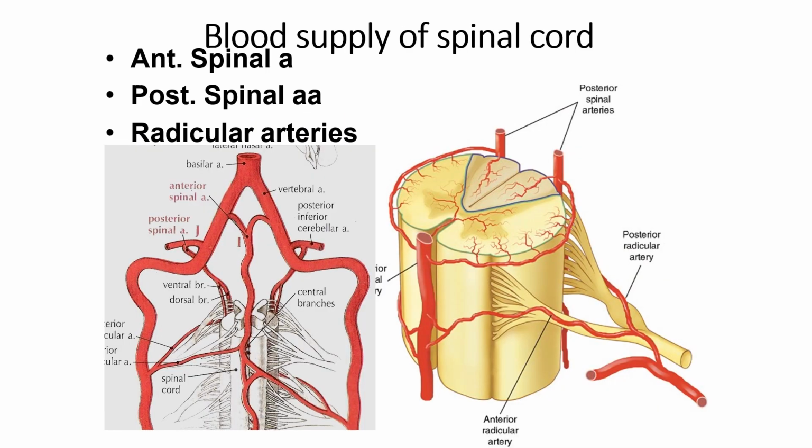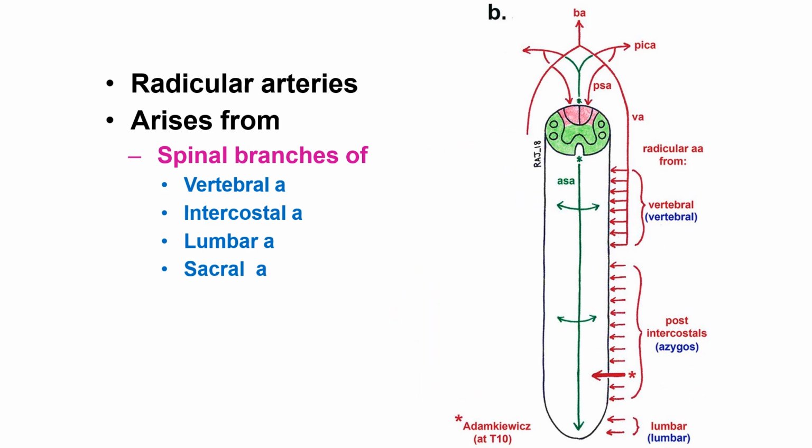Then the vertebral artery supplies blood to the spinal cord. Mainly it is supplied by branches of the anterior spinal artery, branches of the posterior spinal artery, and the radicular arteries. These are the anterior radicular artery and posterior radicular artery. So this is the major blood supply of the spinal cord by branches of the vertebral artery.